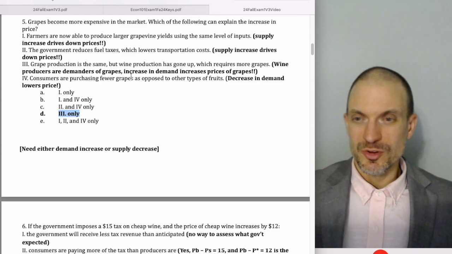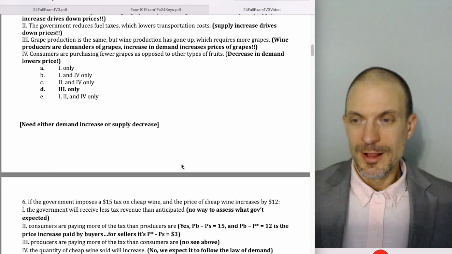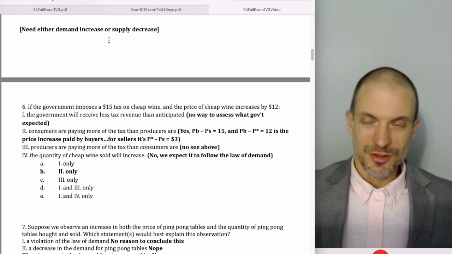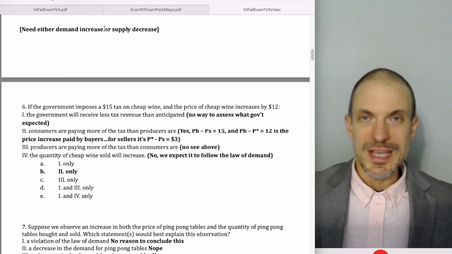4 says consumers are purchasing fewer grapes as opposed to other types of fruits. No, that's a decrease in demand that would lead to a lower price, but we have to explain the increase in price. All right, so other things we could be considering there is we need something that would cause either a decrease in supply or an increase in demand.